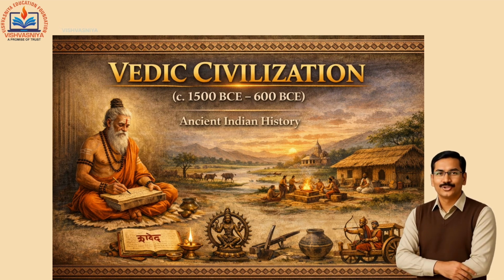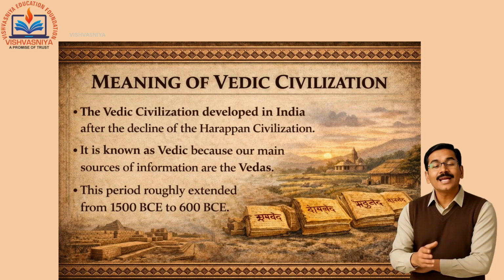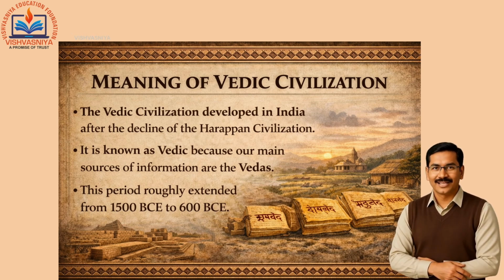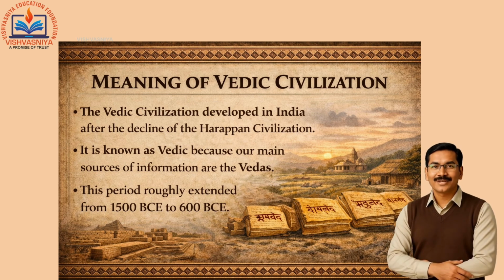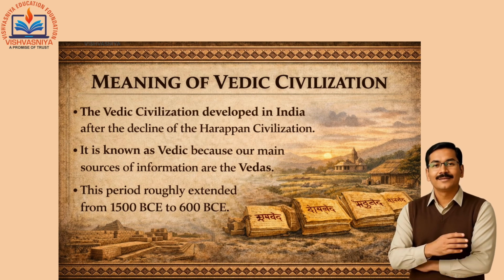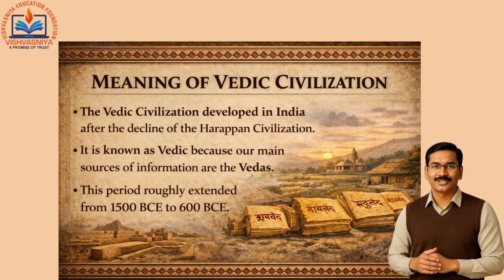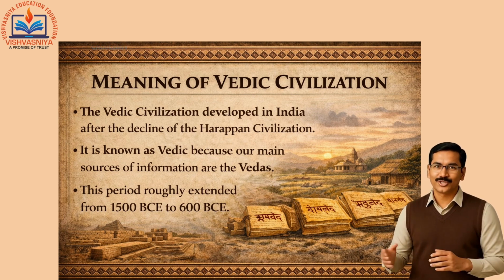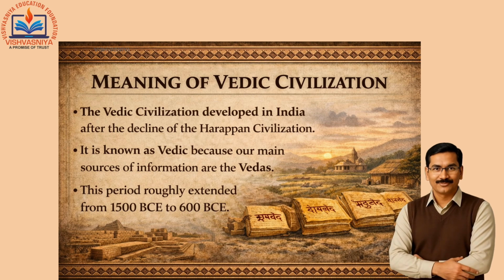This period helped shape India's culture, religious ideas, social structure, and way of life. The Vedic civilization refers to the culture and society that developed in India after the decline of the Harappan civilization. This civilization is called Vedic because our main sources of information are the Vedas. The Vedic age roughly extended from 1500 BCE to 600 BCE, during which early Indian society gradually evolved.